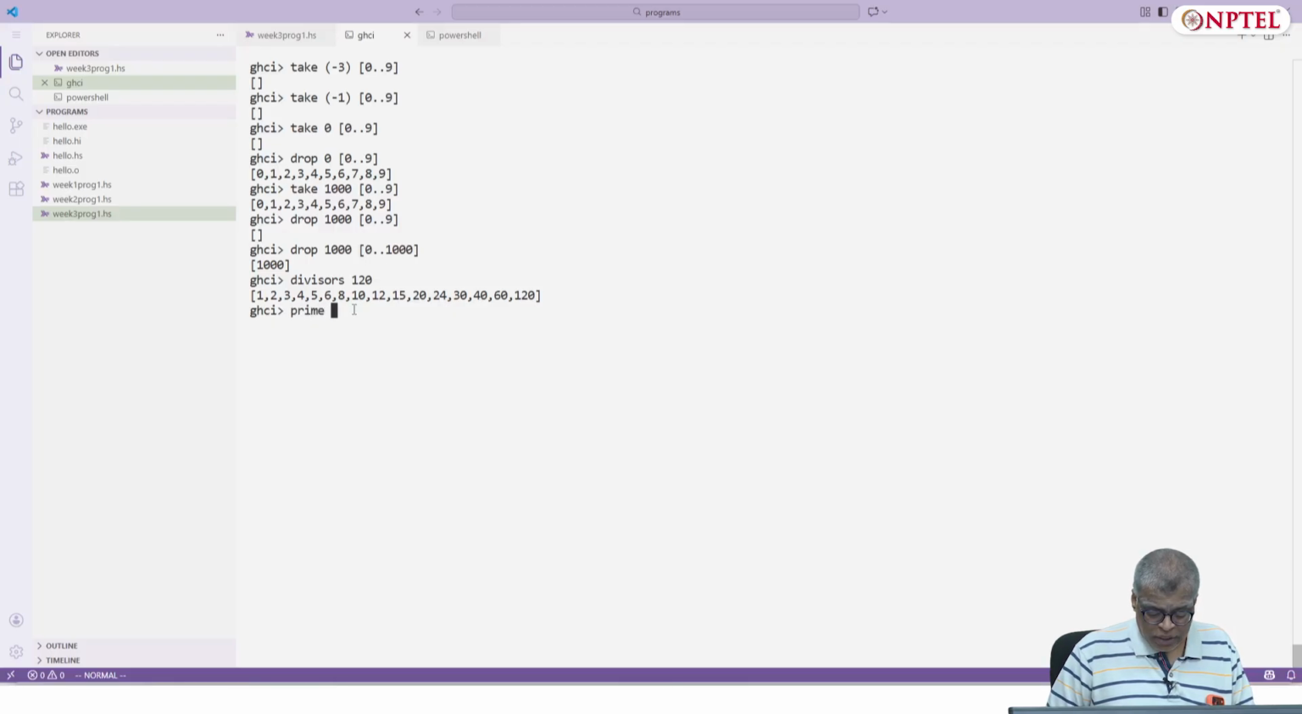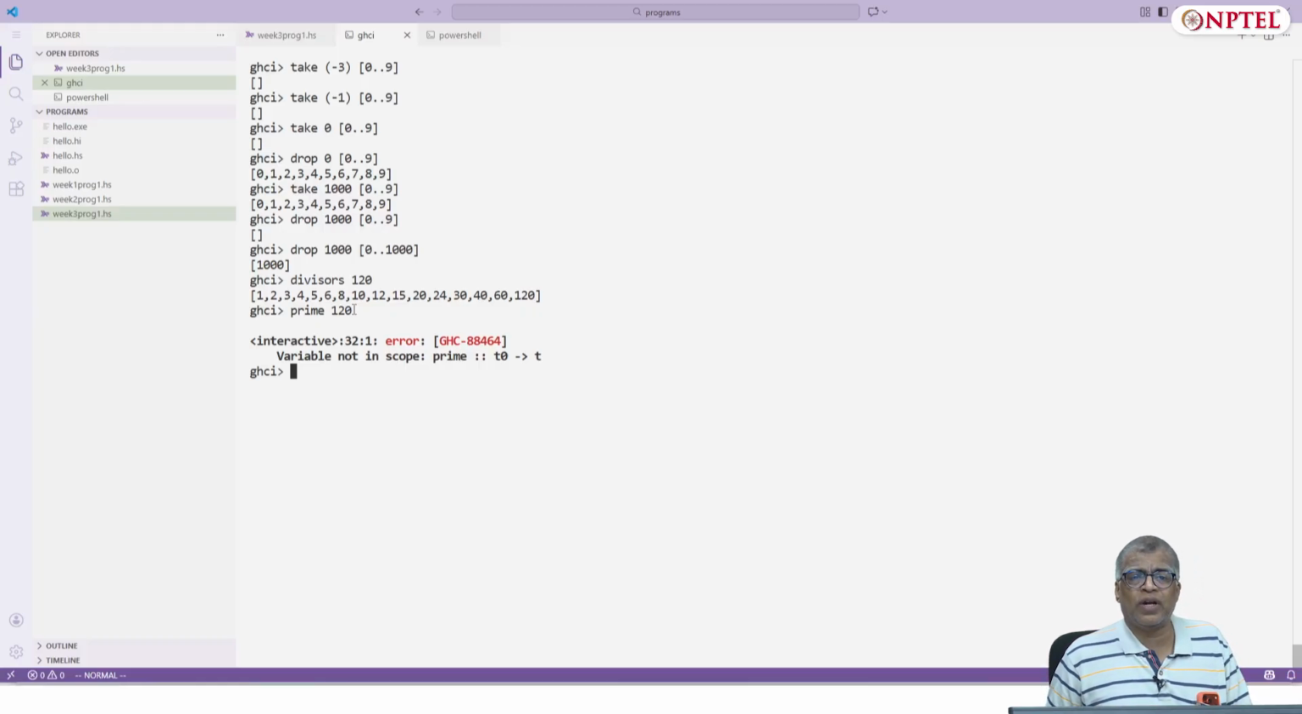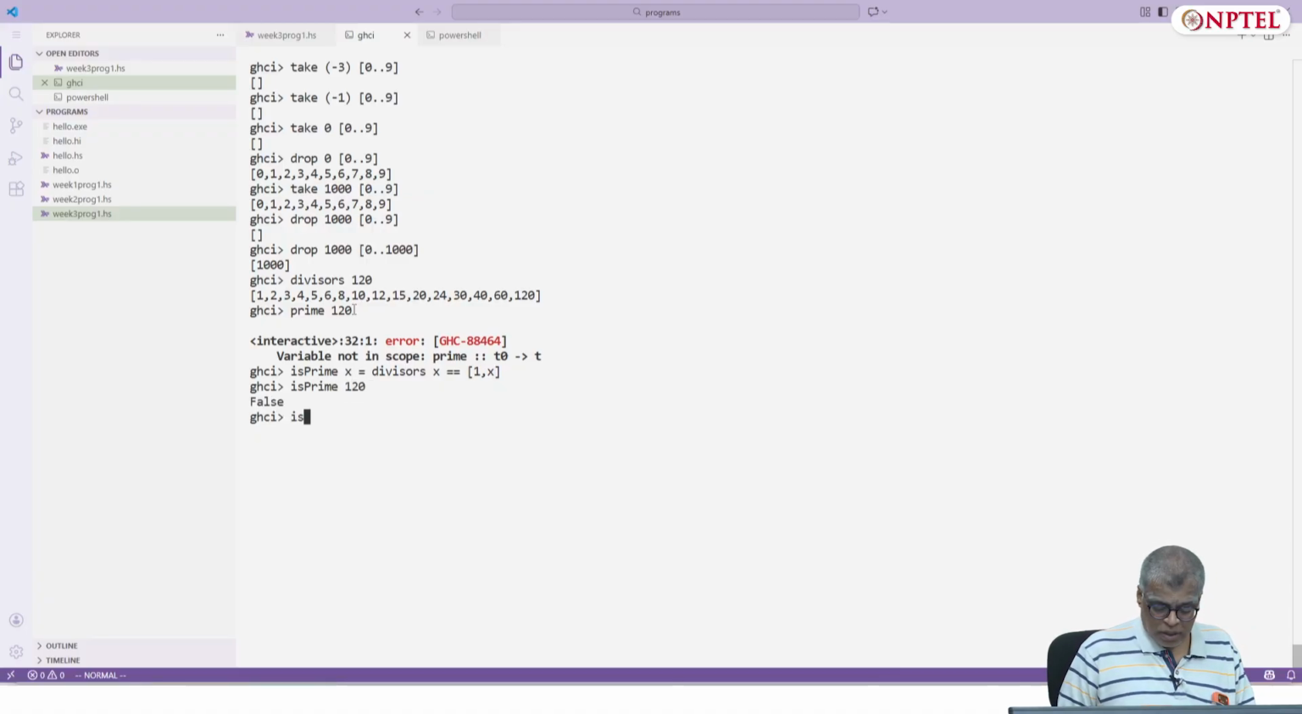I can ask if 120 is a prime, right? There is no function called prime that I have defined, but I can define a function isPrime, and I can define it right here, or I can directly write it as an expression. Okay, isPrime x equals, that's it. Now I can ask isPrime of 120, I should get false. isPrime of 21 should get false. isPrime of 23 should give me true, and so on and so forth.